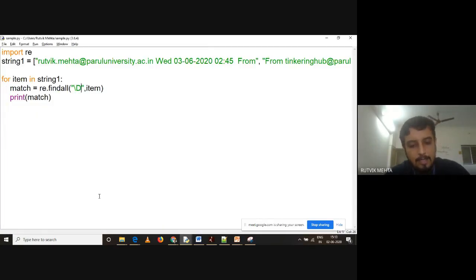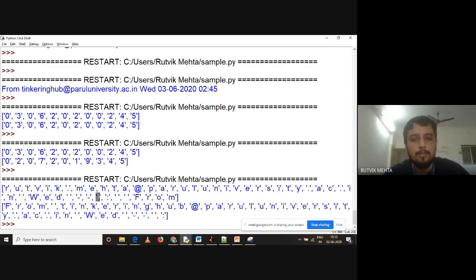So let us say I'm keeping a star over here. Can you tell me what is the purpose of star? Anyone, please, what is the purpose of star? Let me make small d and star. What is the purpose of star in regular expression?